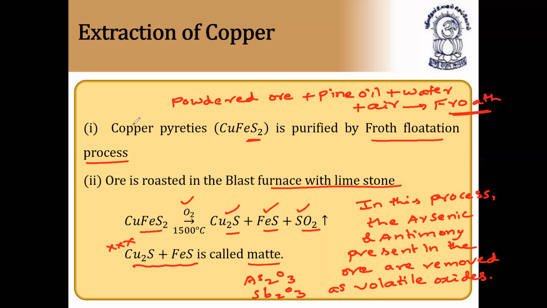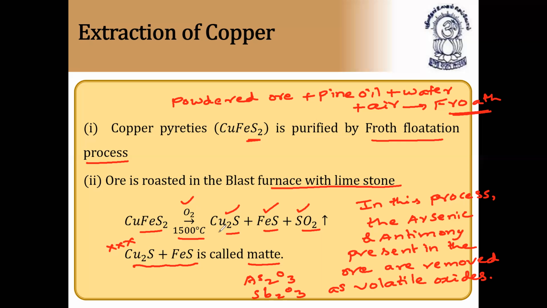So first step, copper pyrites, the powdered ore, is taken and mixed with pine oil along with water and air. It forms froth, and this froth is collected and then crystallized, and this ore is roasted in the blast furnace with limestone. You know what the roasting process is? Heating the ore strongly in the presence of air is called the roasting process. So copper pyrites is roasted at high temperature.